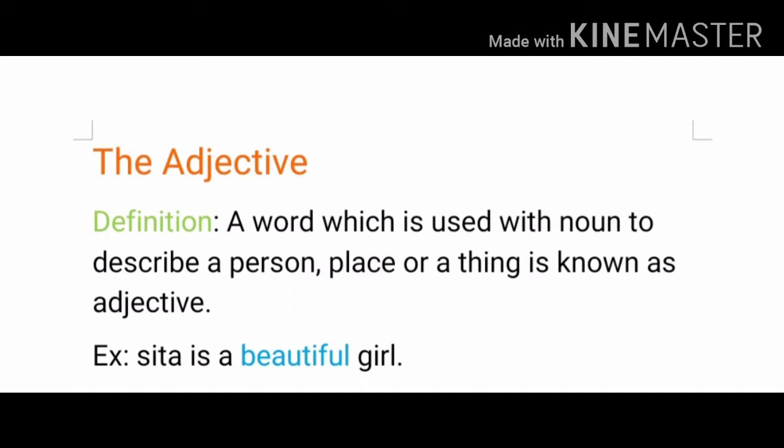From these three examples, we get the definition of adjective. A word which is used with a noun to describe a person, place or thing is known as an adjective. It is used with a noun to describe its meaning. For example, we take the same example here. Sita is a beautiful girl. So here Sita's quality is being defined by the word beautiful. So Sita is the noun and beautiful is working as an adjective.